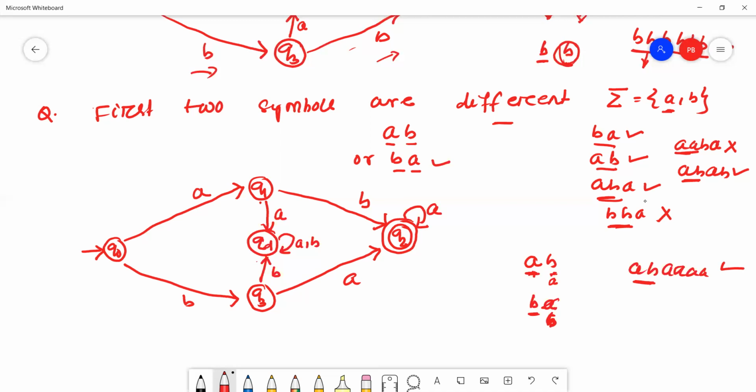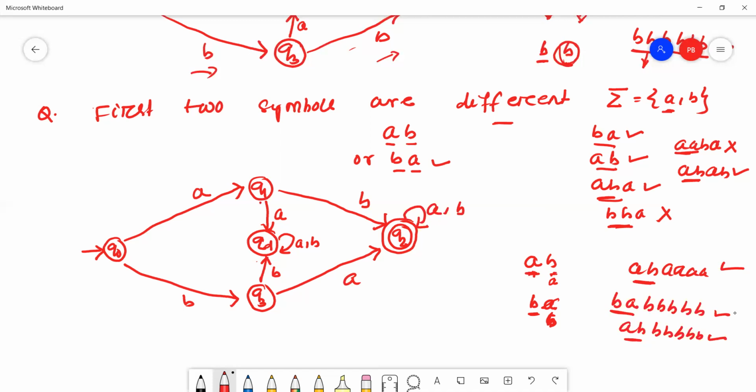Suppose B, A, multiple number of B's may be coming, or A, B, multiple number of B's may be coming. This string is valid because it starts with different symbols like BA, or the first two symbols are different. It is a valid string because the first two symbols are different. So therefore, for multiple number of B's, B will stay on the Q2 state.